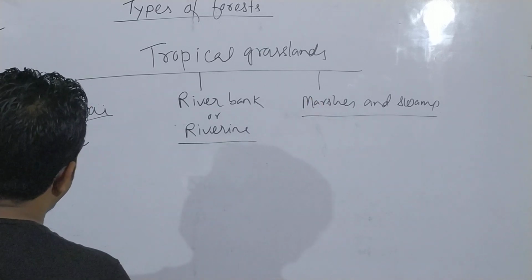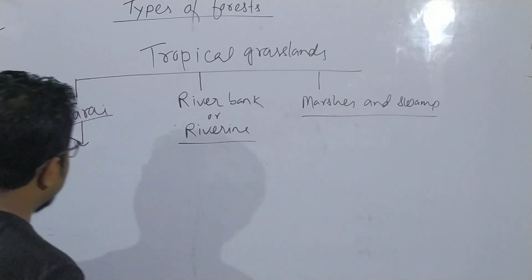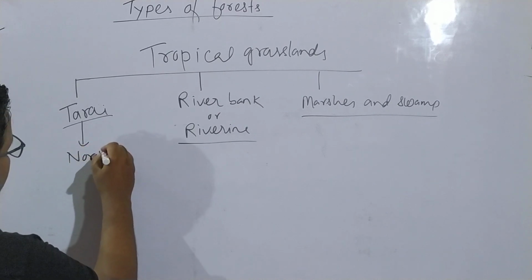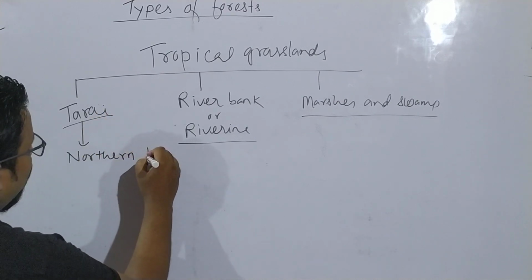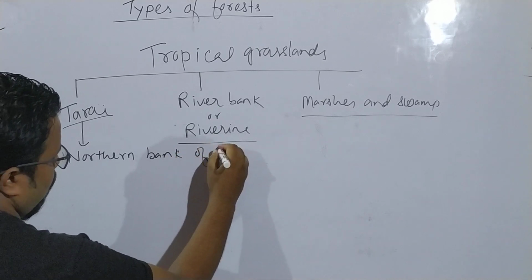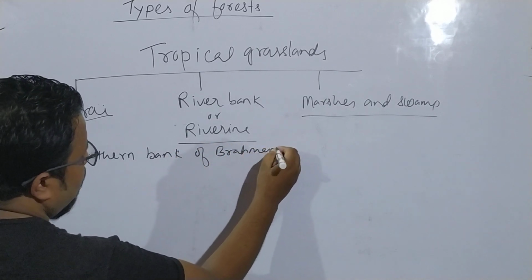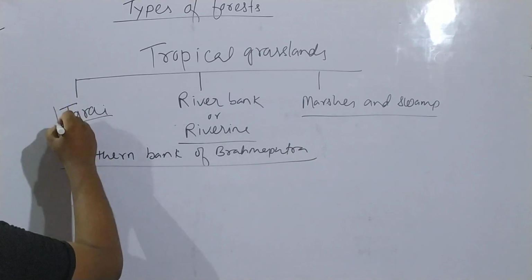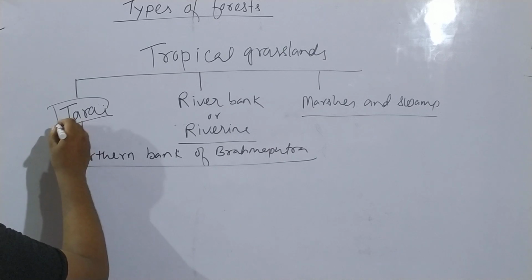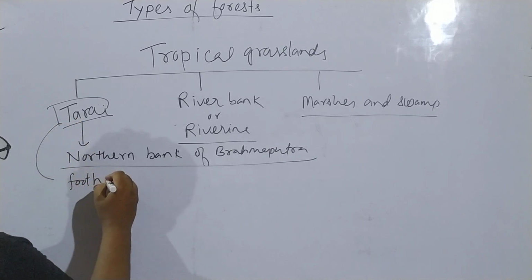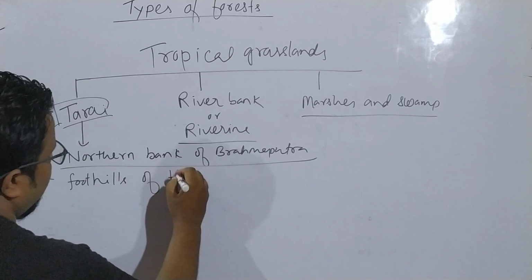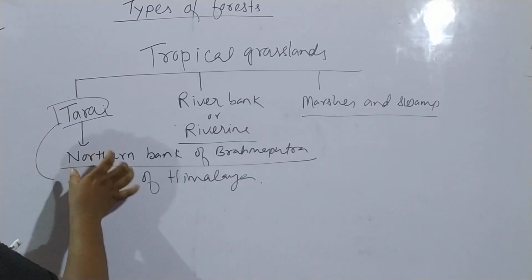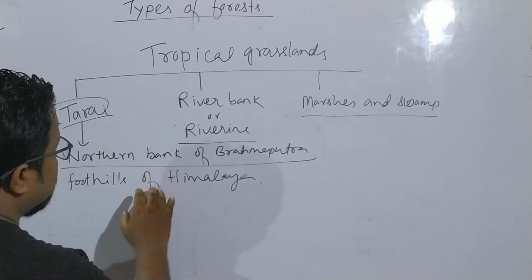Now, what is the Terai region? The Terai region is found on the northern bank of Brahmaputra. We found the Terai region on the northern bank of Brahmaputra, or we can say this Terai region is lying on the foothills of Himalaya. So the Terai region is found on the northern bank of Brahmaputra or the foothills of the Himalaya.